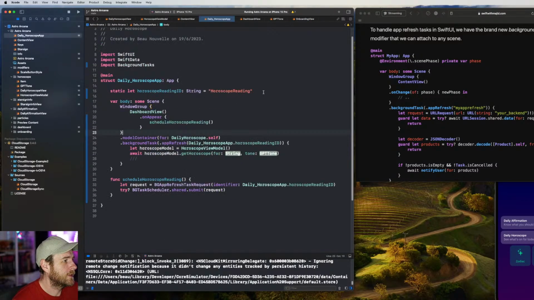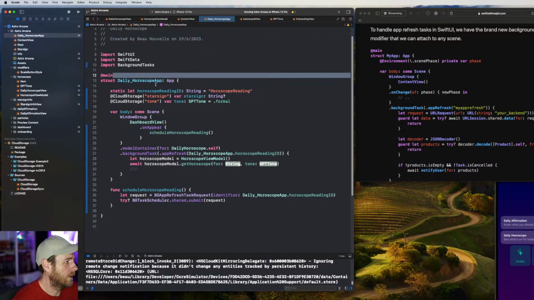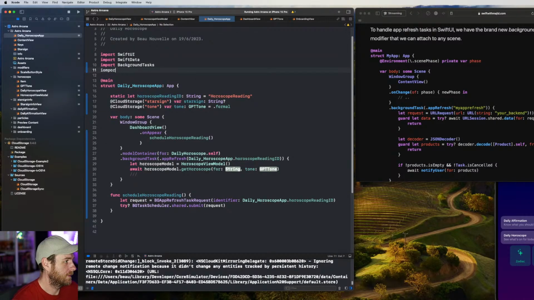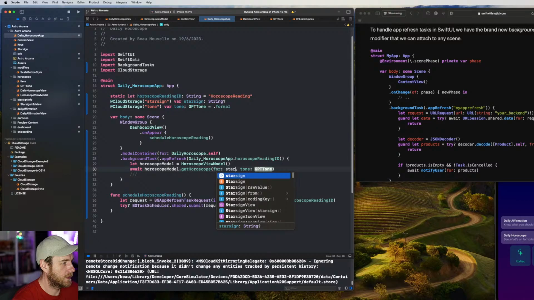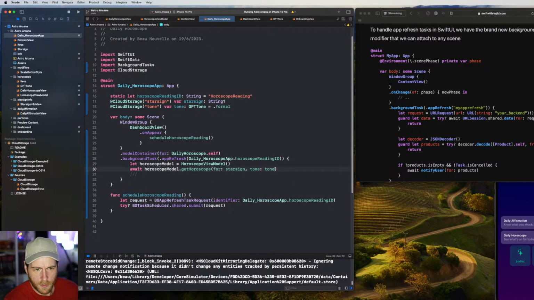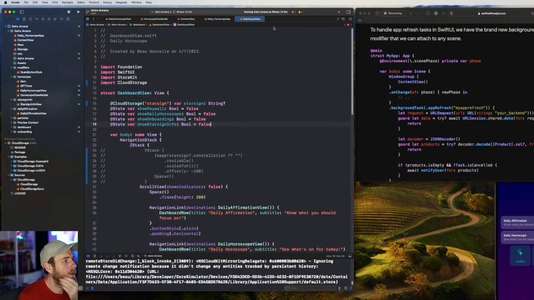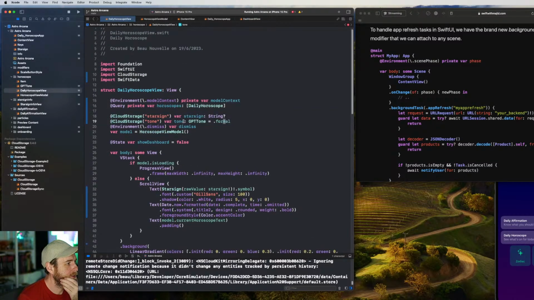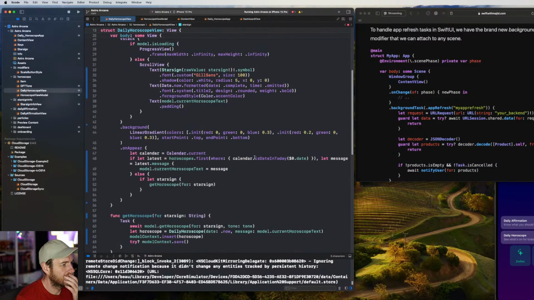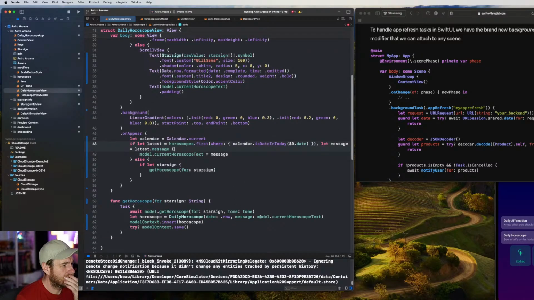I don't like the idea of throwing these in the entry point for the app, but we can. What am I looking for? Cloud storage. But this works, I guess. So let's go for star sign and the tone. What have we got? What have I done? So I'm passing through this. Oh, I got to wait. Star sign here.